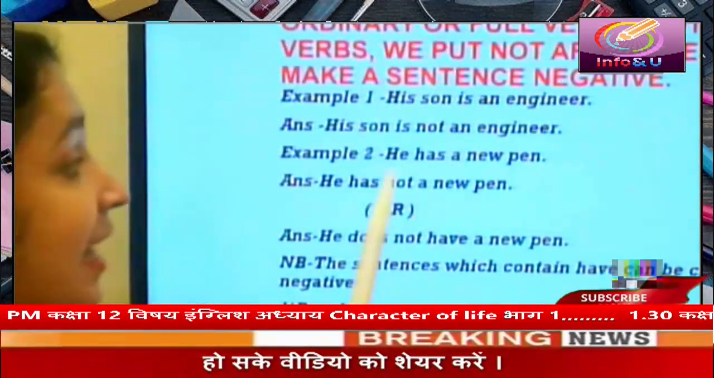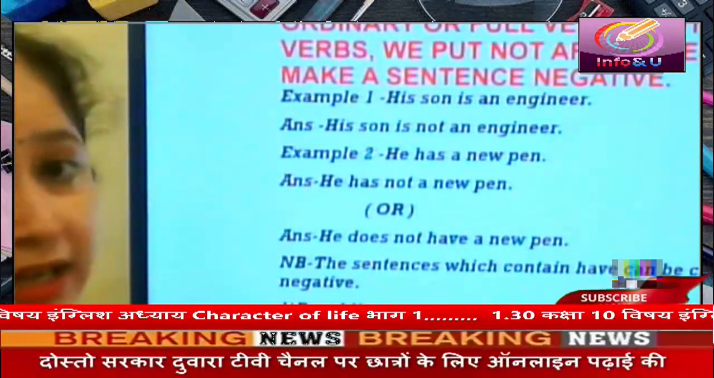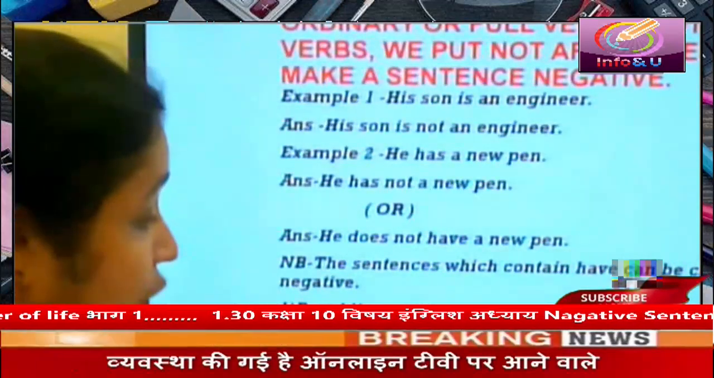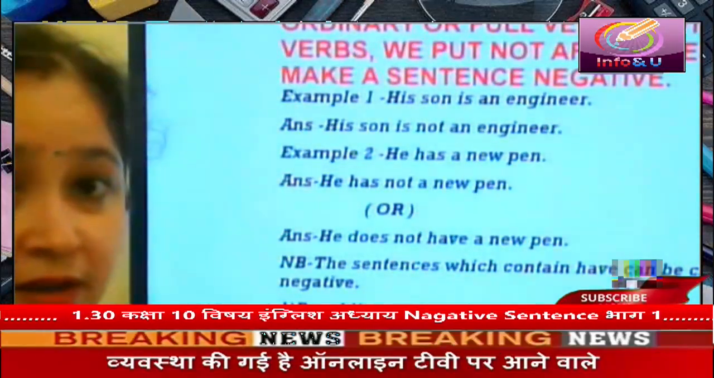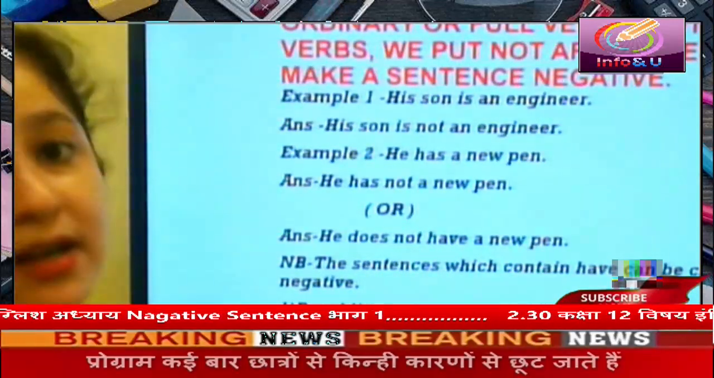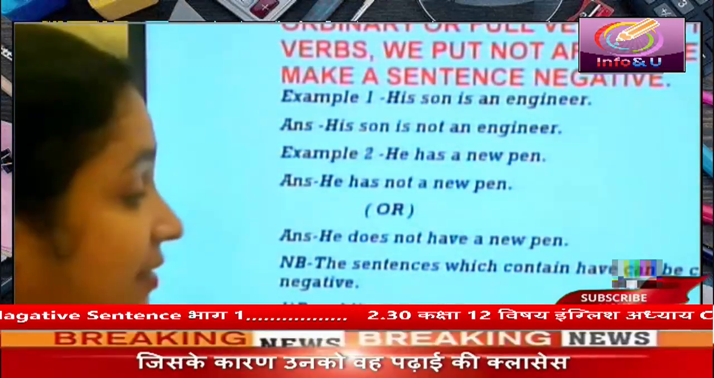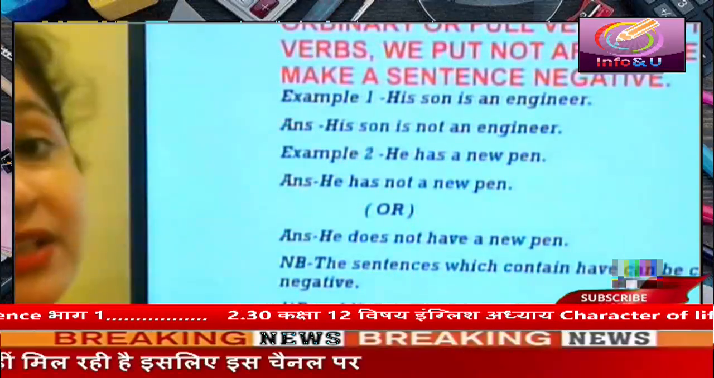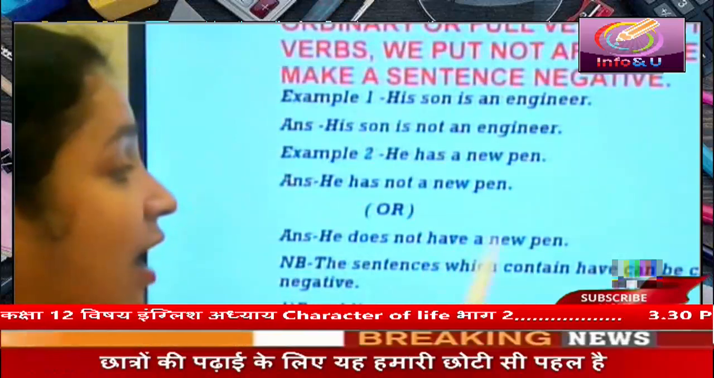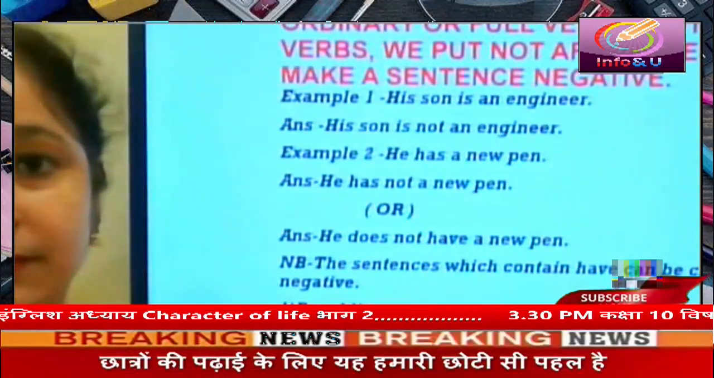So as you can see, this sentence, he has a new pen, is in present tense. So we will use either don't have or doesn't have. As you can see, he is third person and singular number. So we will use doesn't have or does not have with he. And we will write the sentence, he does not have a new pen.